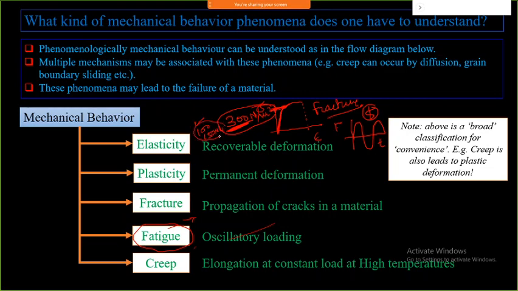That happens due to this cyclic loading, and that part is called fatigue.